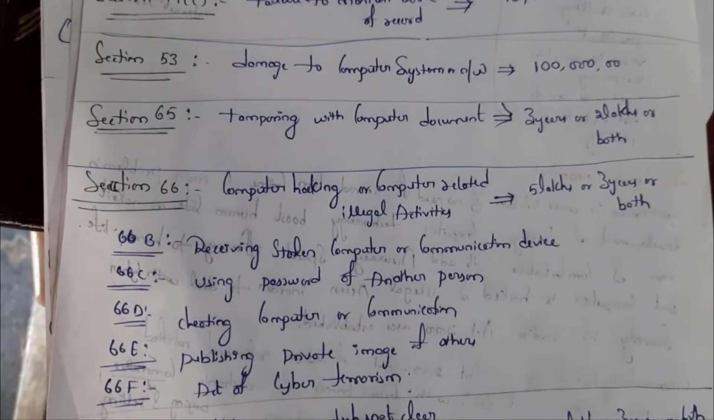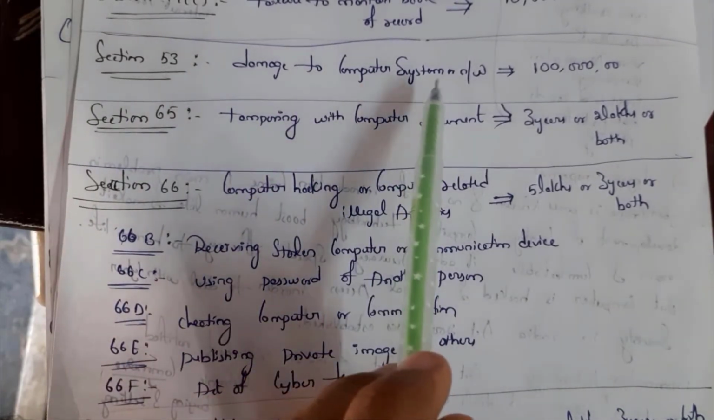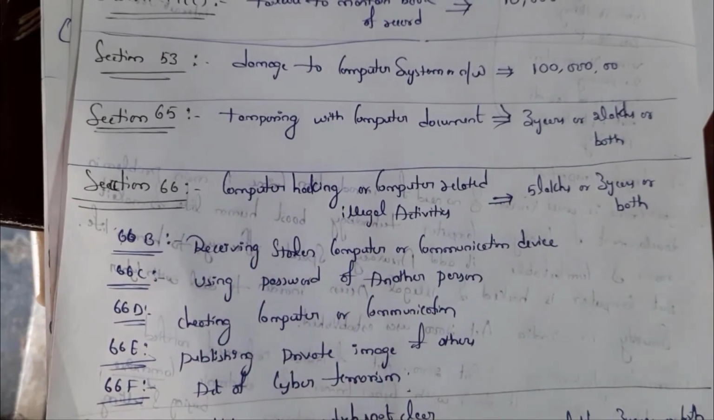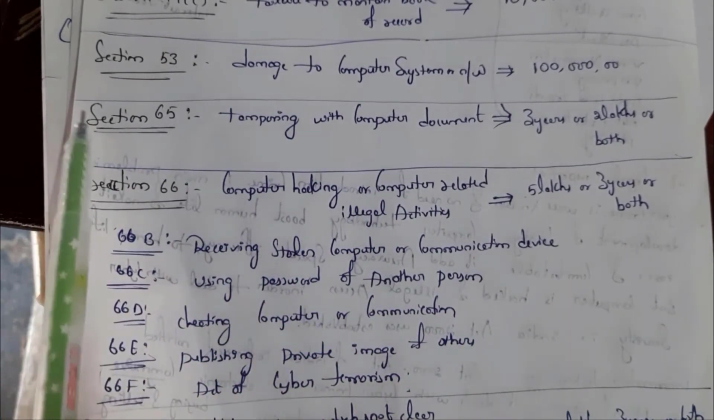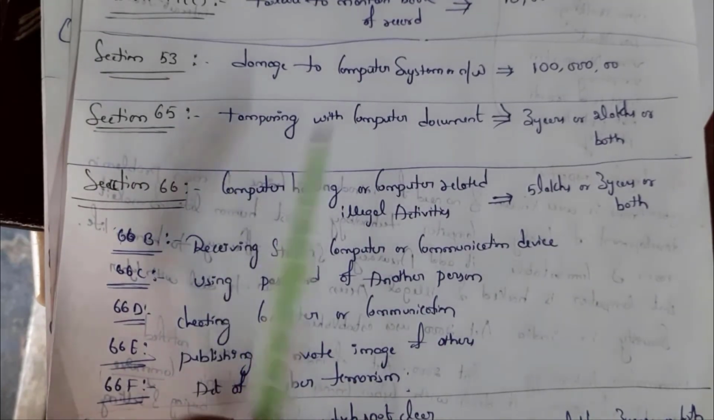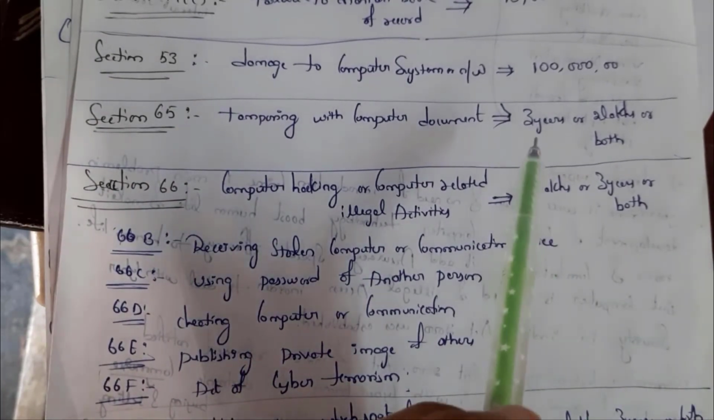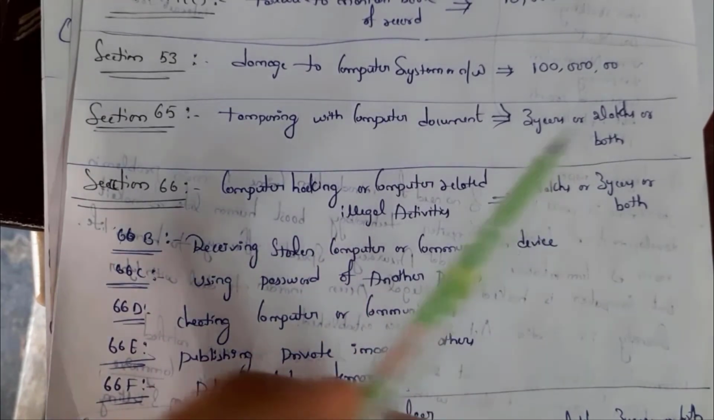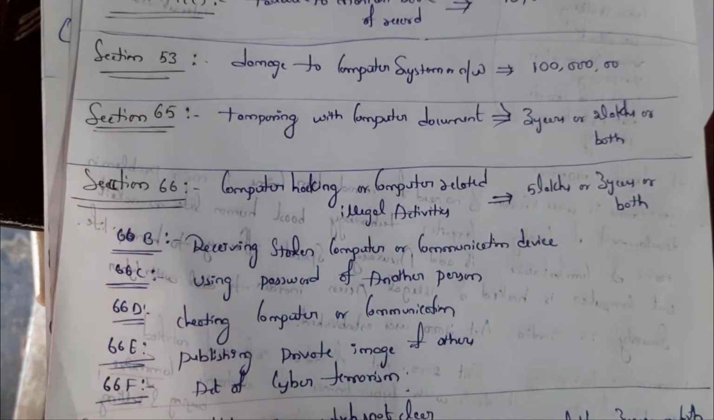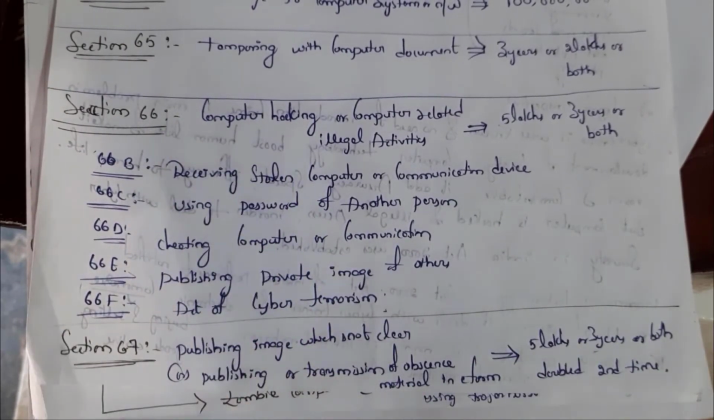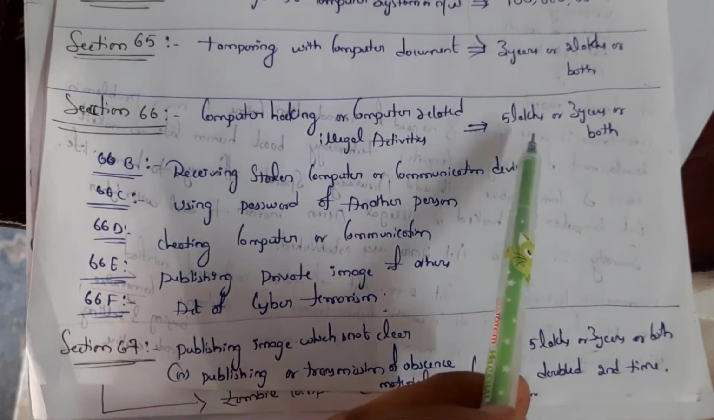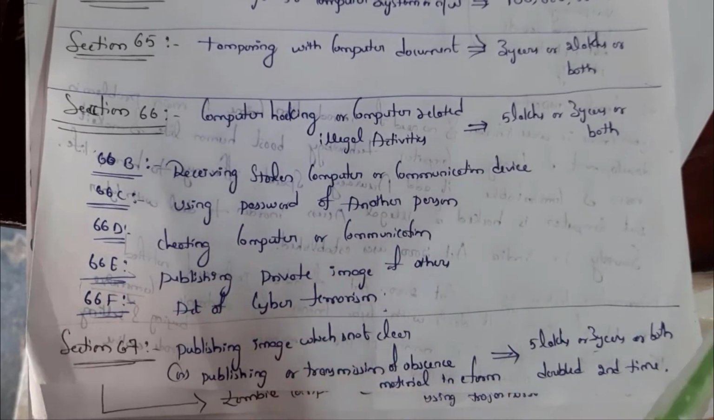Next is section 53, damage to computer system or network, the penalty is 1 crore. Next is section 65, illegal use of computer documents: 3 years jail or 2 lakh penalty or both. Next is section 66, that is computer hacking or performing illegal activities: 3 years jail or 5 lakhs penalty or both.